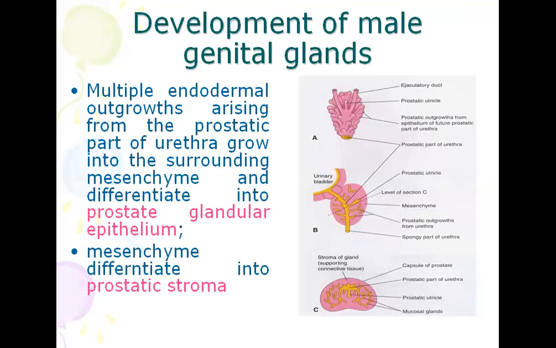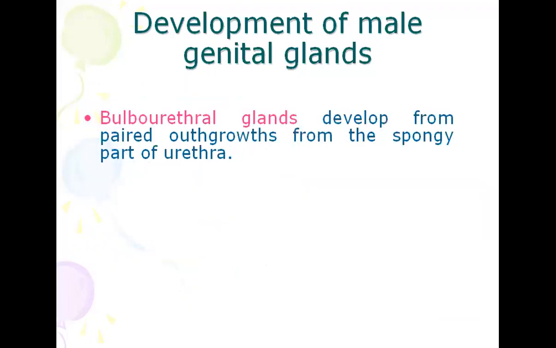Here, the endodermal outgrowth arising from prostatic part of urethra grow into the surrounding mesenchyme, form the prostatic gland. Mesenchymal cells differentiate into the prostatic stroma. Another gland is bulbourethral gland, develops from the paired outgrowth from the spongy part of urethra.